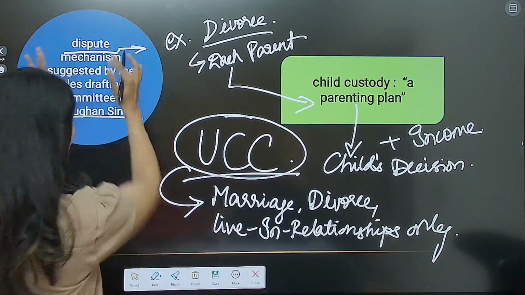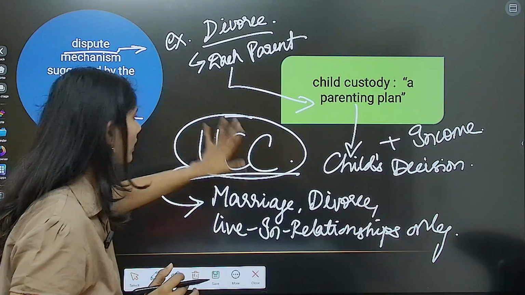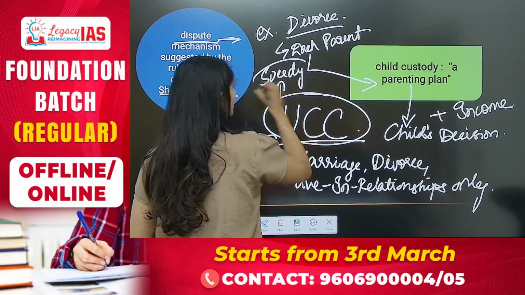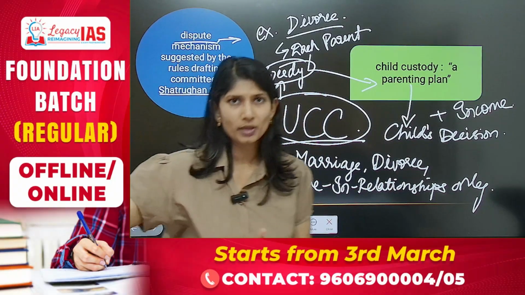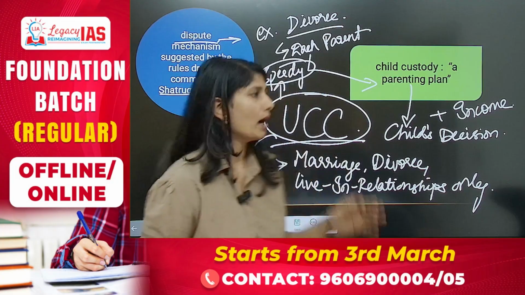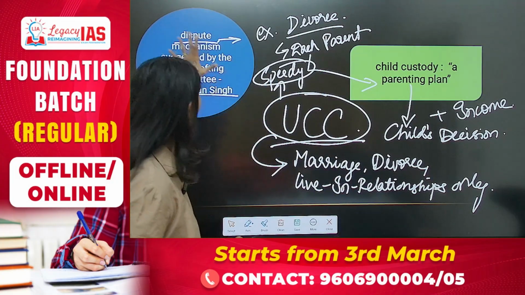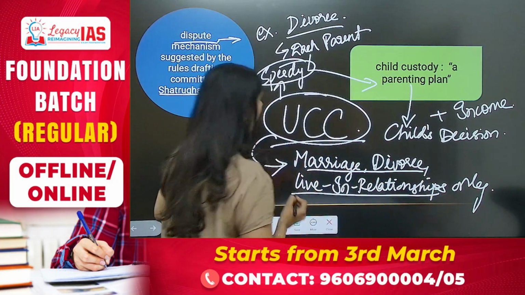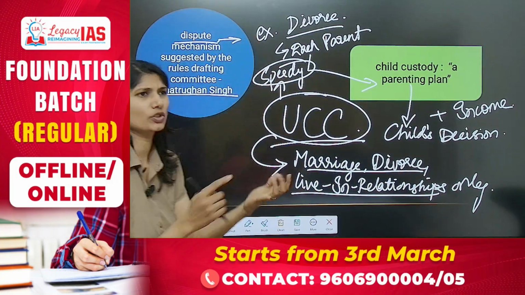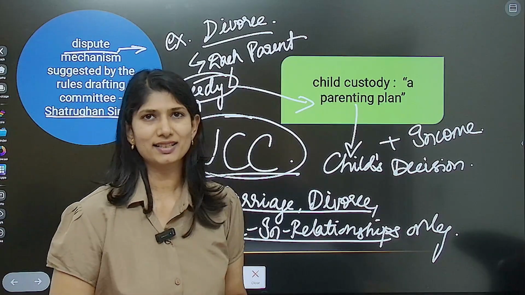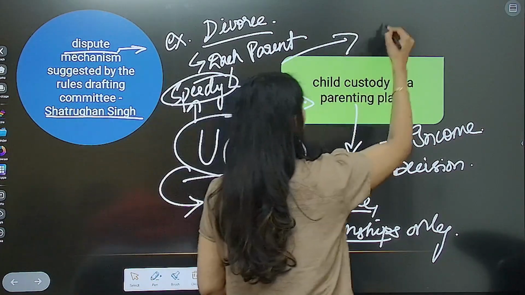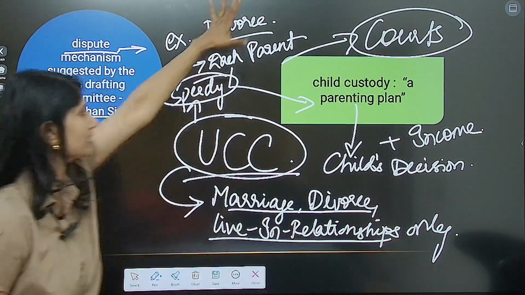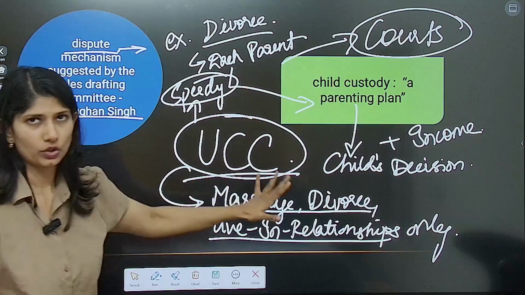They said this dispute mechanism, if brought into the UCC, would be very speedy instead of the time-consuming processes that it takes in the courts. But the UCC has not taken in this dispute mechanism, but rather just speaks on these issues, and they have left things such as child custody, inheritance, etc. for the courts to decide. This is not part of the UCC.